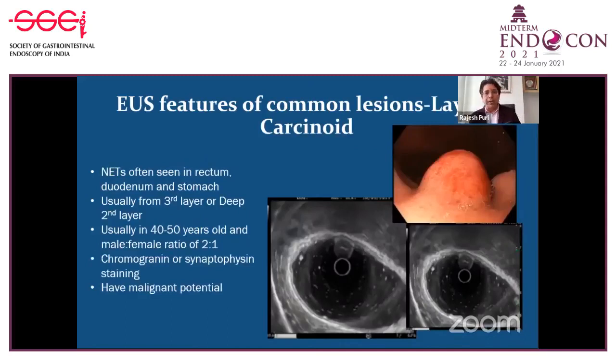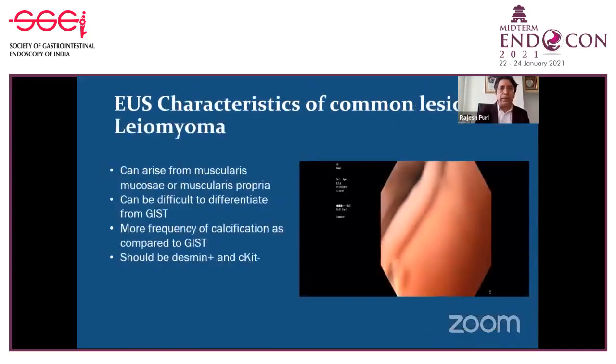When we talk about carcinoid, which originates from the second layer, carcinoid can happen in the rectum, duodenum, and the stomach. They originate from the second and the third layer, and they are chromogranin and synaptophysin positive. They have a malignant potential. If you find a carcinoid in the duodenum or rectum, they require removal. In the stomach, type 3 carcinoids are required to be removed. Type 1, I think you can wait.